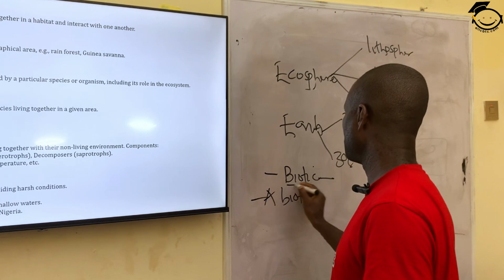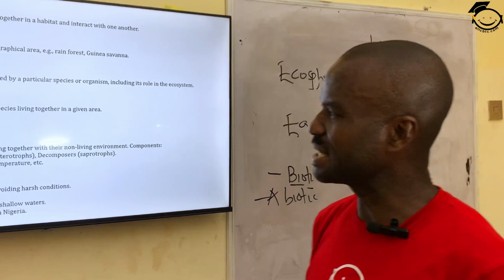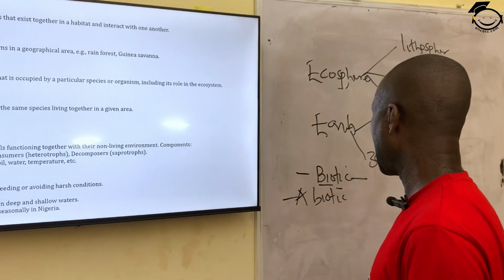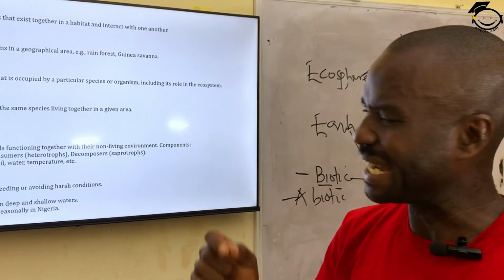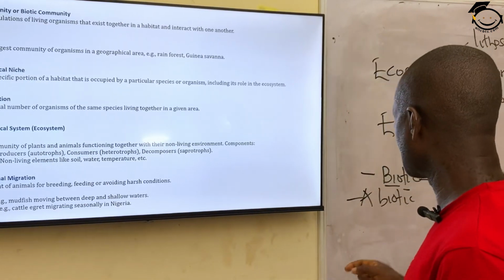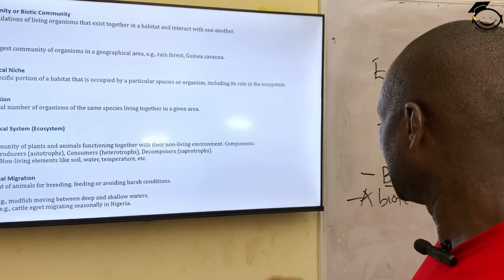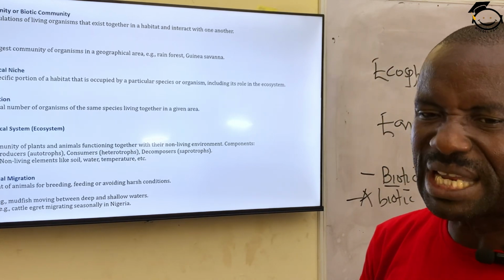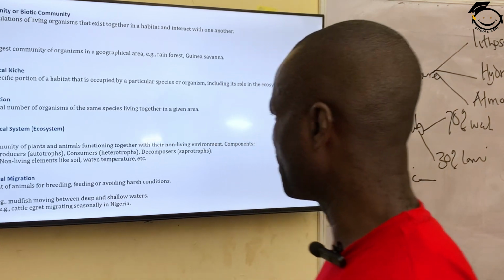Biotic simply means life. Biotic ecosystem are the plants and animals, made up of living organisms, which constitute plants and animals in their environment. While abiotic is simply non-living things, which constitute the non-living part of the environment.